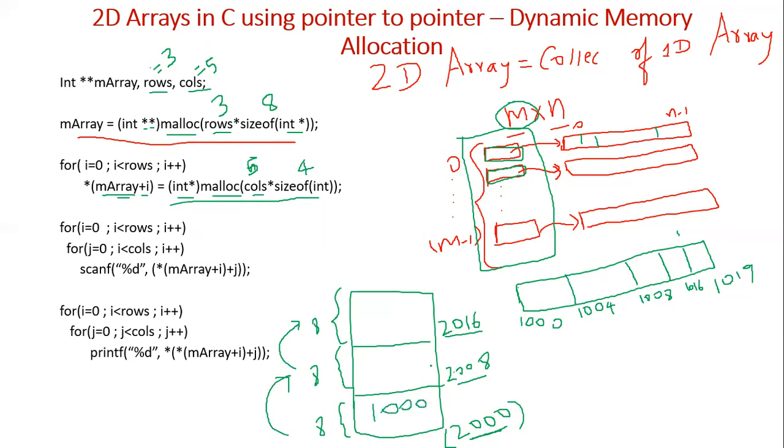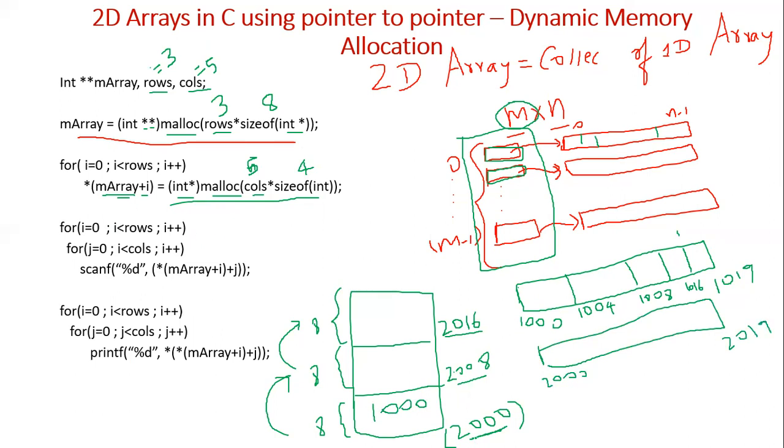Like that for the second array. Say the second one dimensional array is from 2000 to 2019. Then in the second iteration it will be m array plus i.